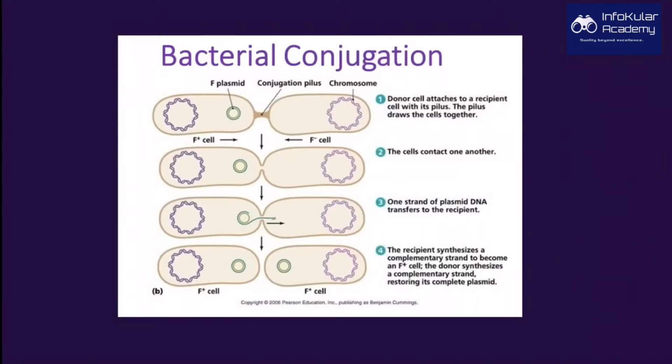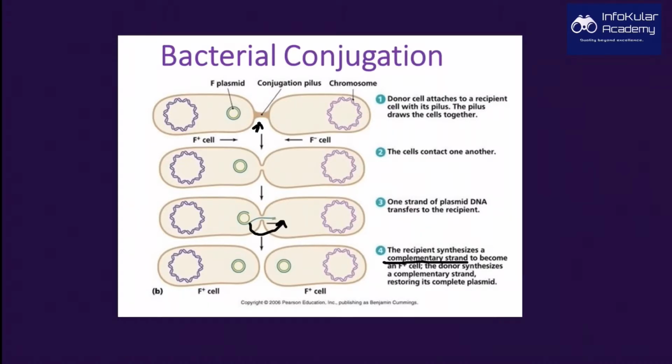Conjugation is a process of transmission of material from one bacteria to the other. The donor cell initially attaches itself to the recipient and later comes in contact, after which one strand of plasmid is transferred to the recipient, and eventually complementary strands are synthesized and the two cells separate.